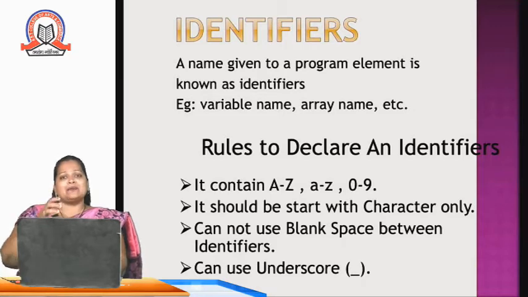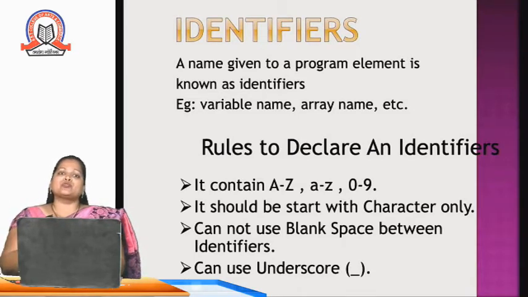Means we are giving some name to an object, and that name is nothing but your identifier, by which we identify it in our memory. If we are storing or accessing some specific memory, then for accessing that memory we give some name to that particular memory location, and that is nothing but an identifier. The examples of identifiers are variable name, array name.